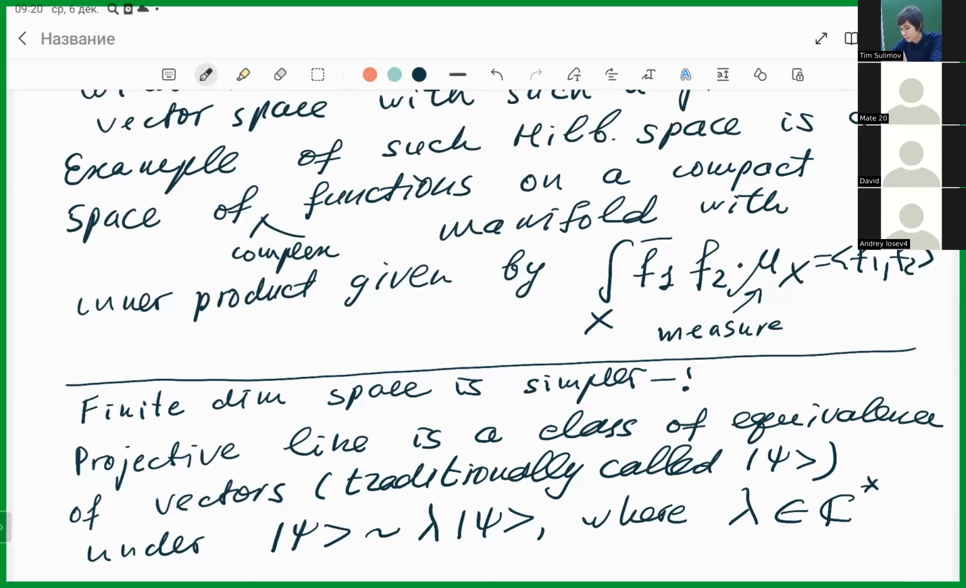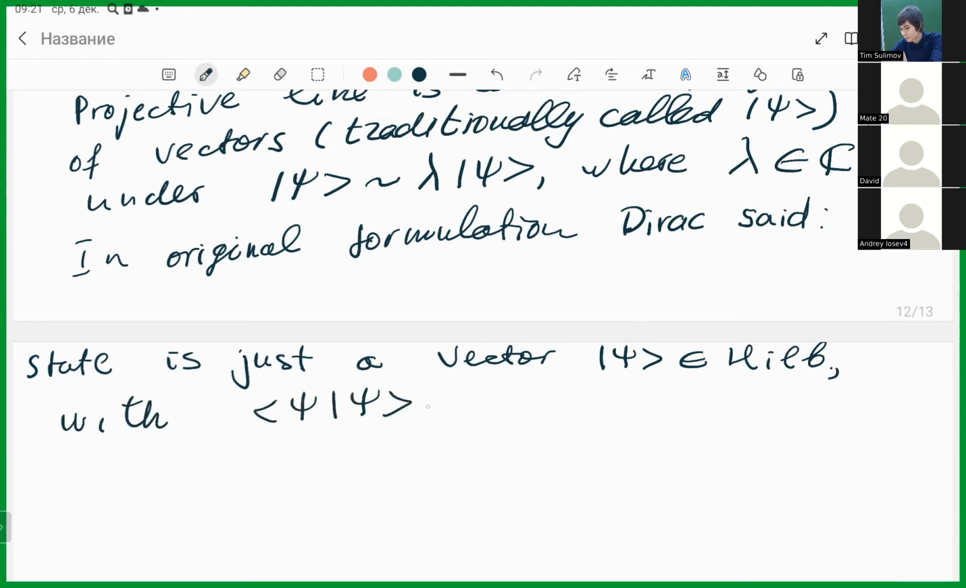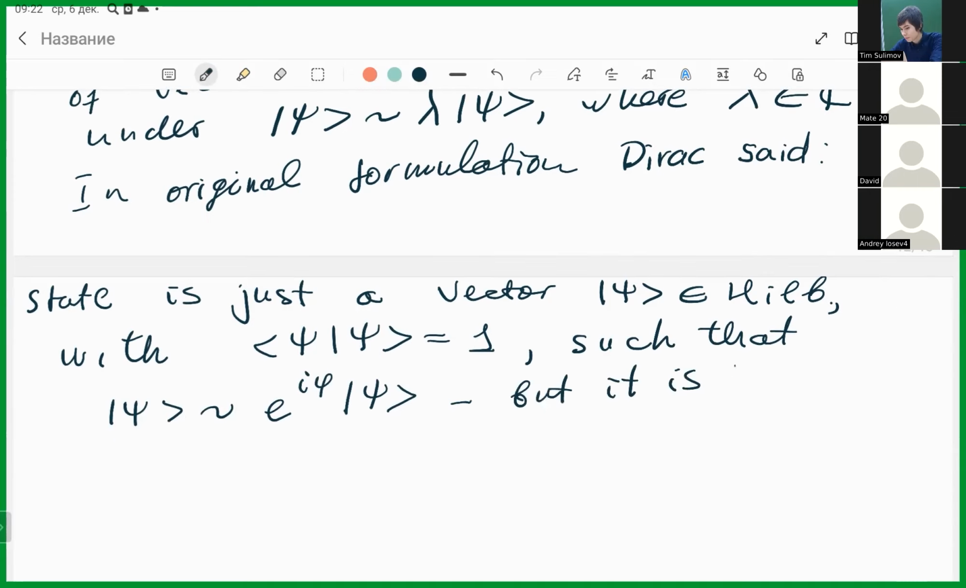Let me make a remark. In original formulation of quantum mechanics, people were using a bit different language. Dirac said, state is just a vector psi that belongs to the Hilbert space with norm of psi equal to 1, such that psi is equivalent to e to the i phi psi. But it is the same as to consider projective line.